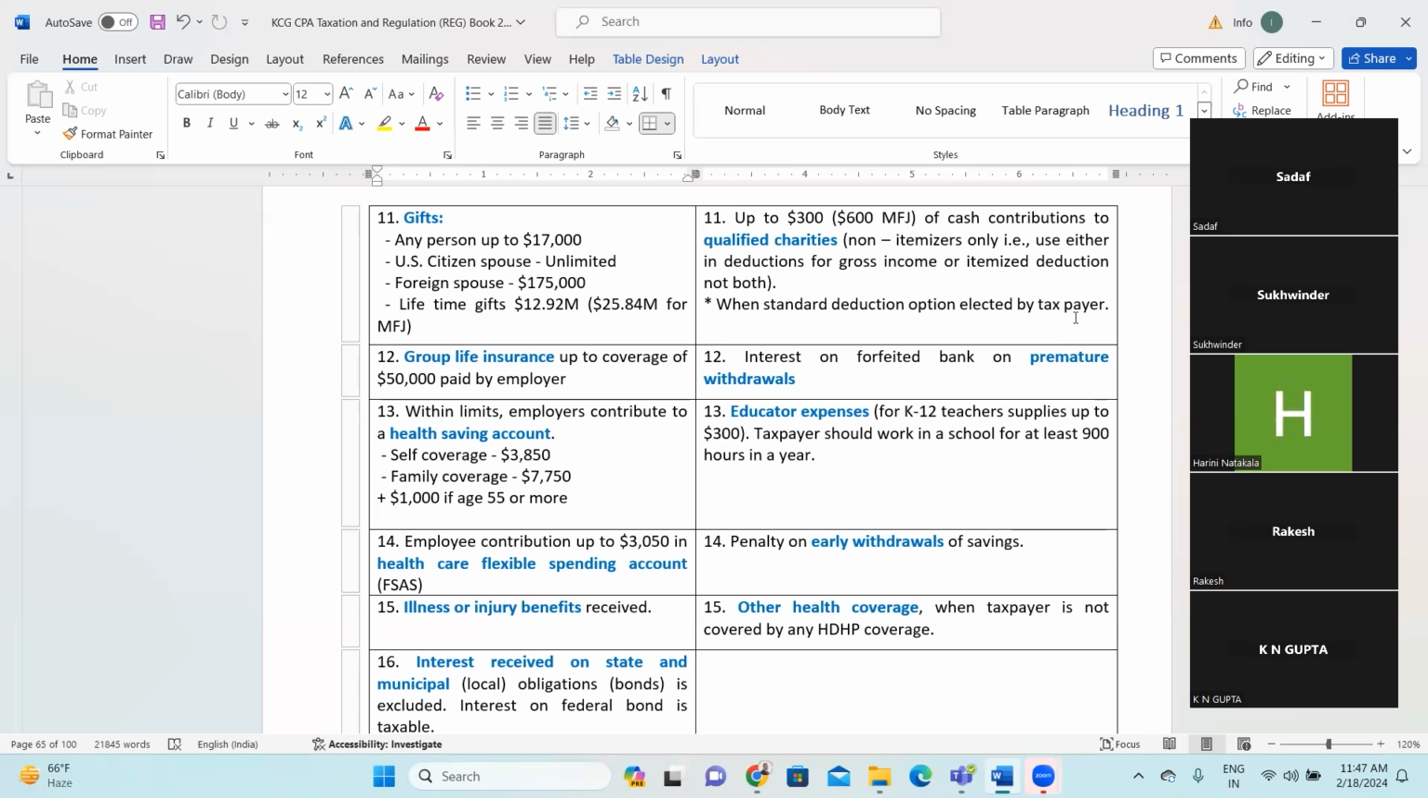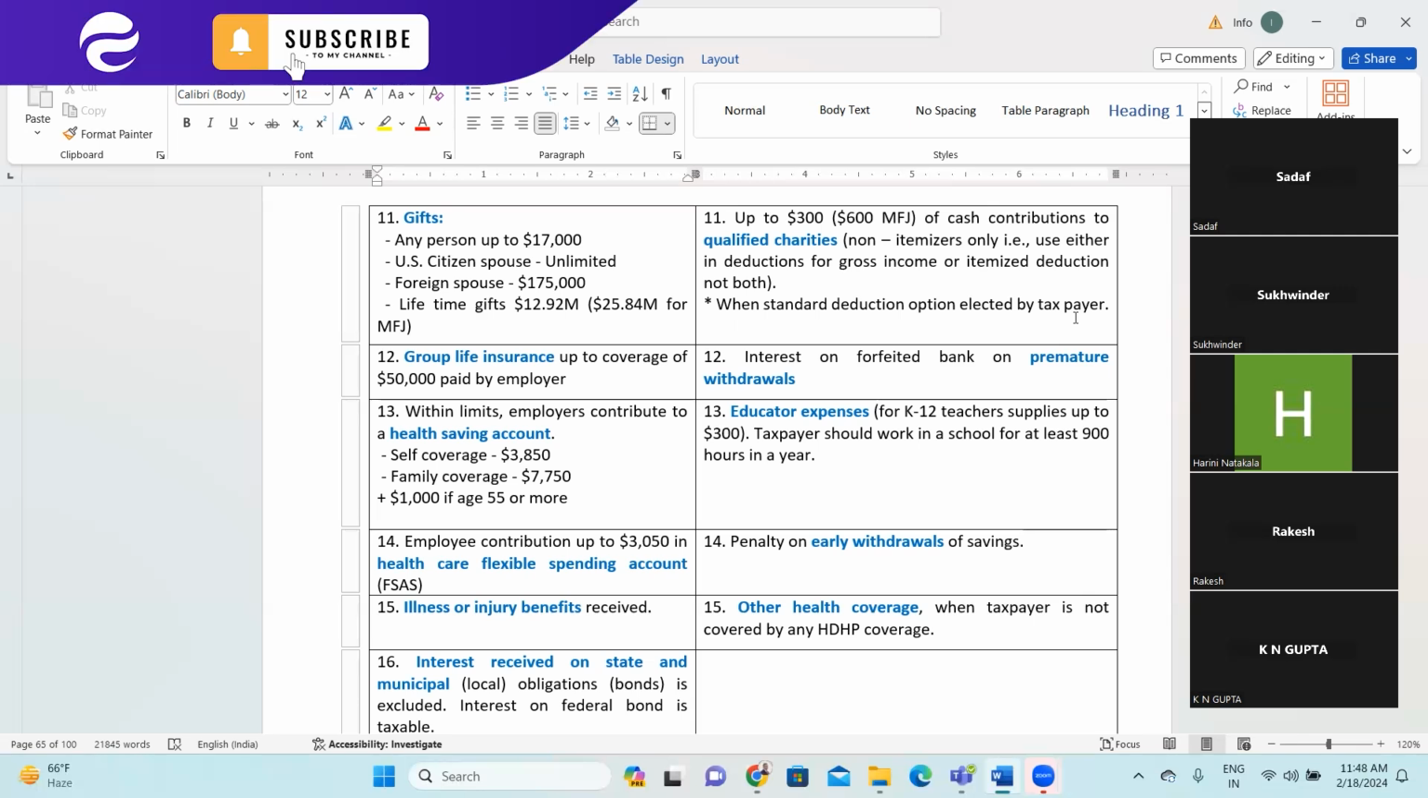Okay. Next is group life insurance up to the coverage of $50,000 paid by employers, right? Like in India also we do, I think 3 lakh is the limit for medical. Point 13 is within limits employer contribution to a health account, but before that, sorry, the 12th point, I would reiterate again, this is very important. Group life insurance up to the coverage of $50,000 paid by the employer, right?